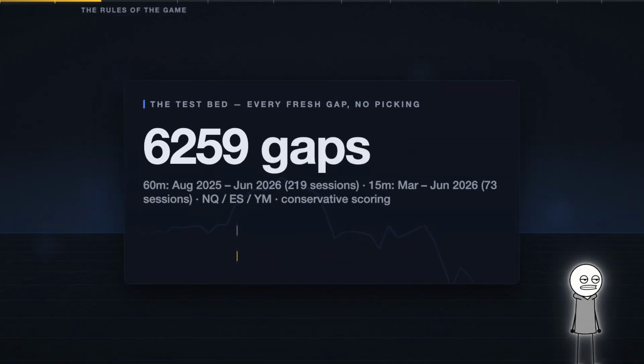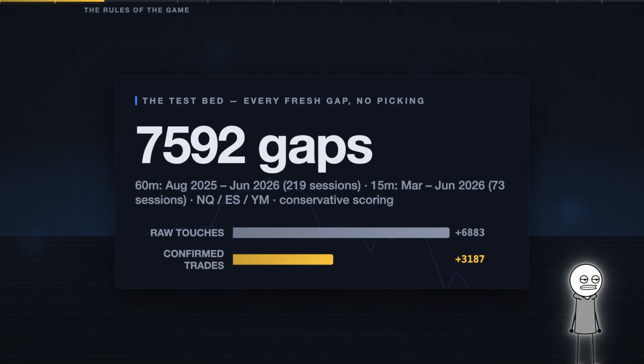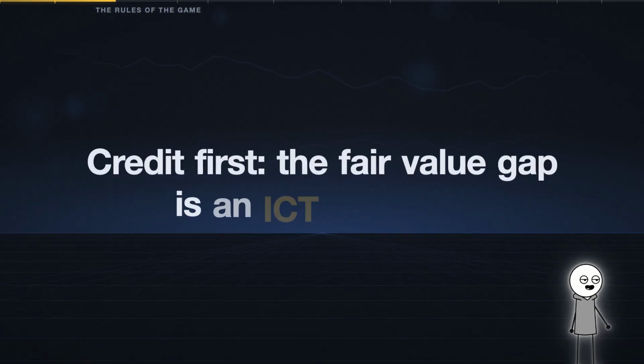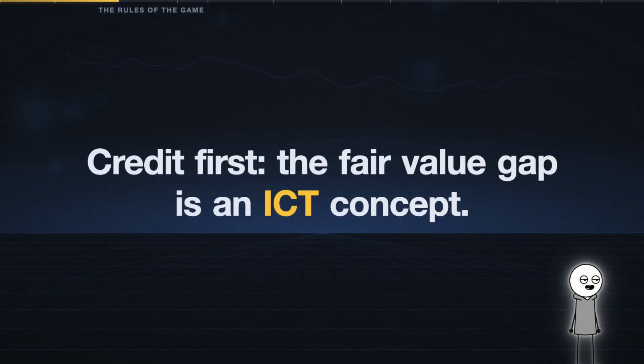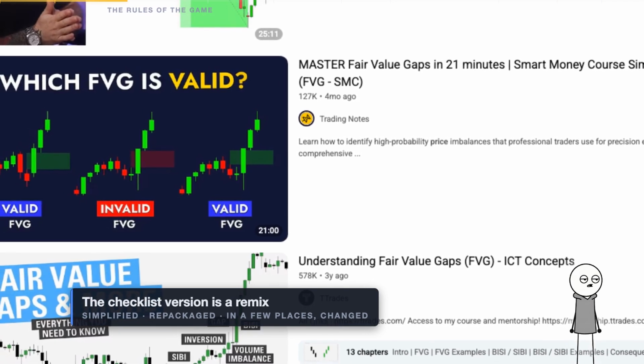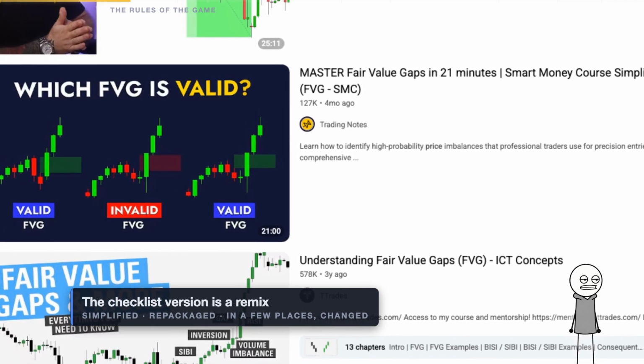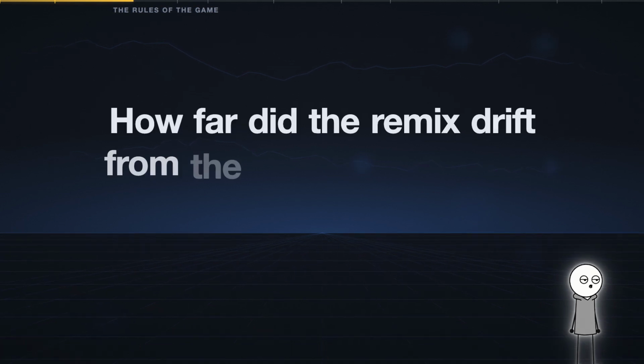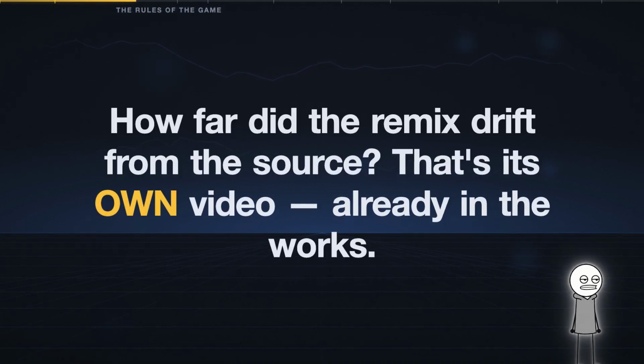10 months of hourly data and 3.5 months of 15-minute across the Nasdaq, the S&P and the Dow, 7,592 gaps. Credit where it's due before we grade anyone's homework. The fair value gap is an ICT concept. The checklist version YouTube teaches is a remix, simplified, repackaged, and in a few places changed. How far the remix drifted from the source, and whether the original rules test better, is its own video, and it's already in the works.